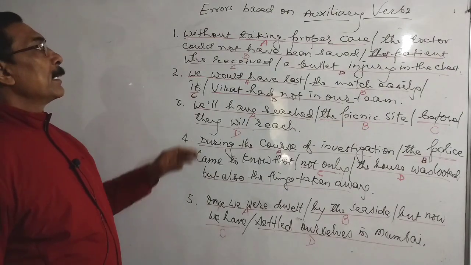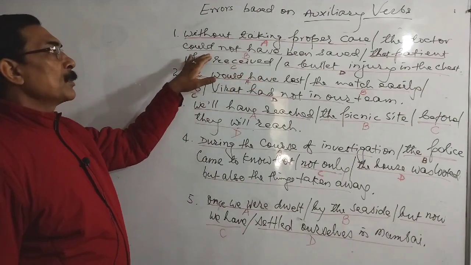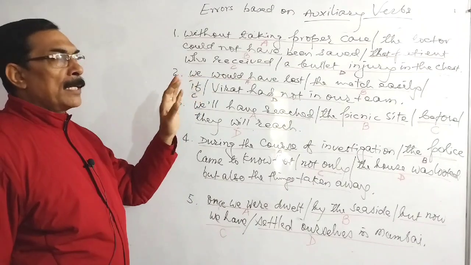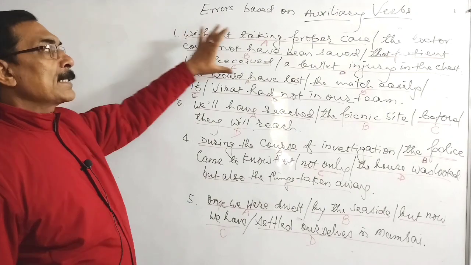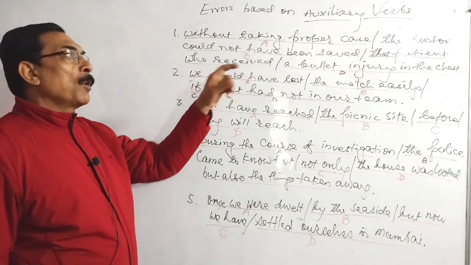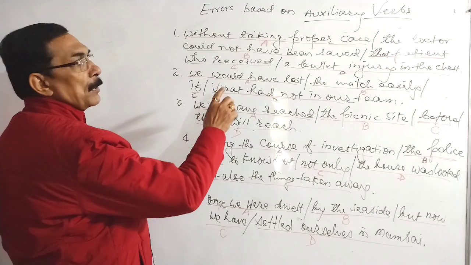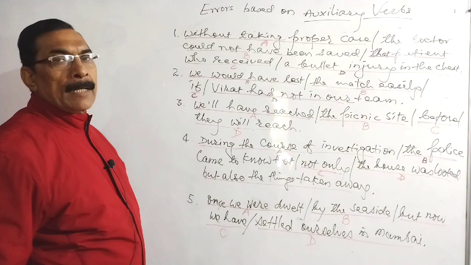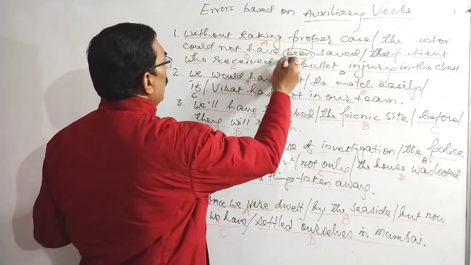Errors now in front of you. So first, look: without taking proper care, the doctors couldn't have been saved the patient who received a bullet injury in the chest. So now pay attention to the first sentence. The sentence is important for the doctor because the doctor saved the patient. Since the doctor saved the patient, the doctor should have been in active mode. But the sentence has gone passive for the doctor. So the sentence is never wrong; the sentence is wrong here.